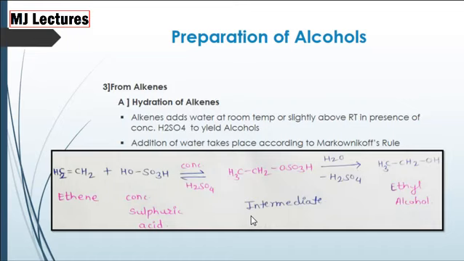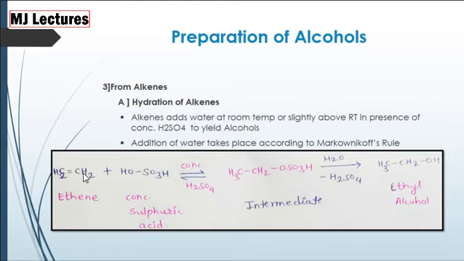Now, formation of alcohols from alkenes. First, that is hydration of alkenes. When alkene is treated with concentrated sulfuric acid, that is H2SO4, we get an intermediate. This reaction is a reversible reaction up to the intermediate step. When we add water, we get ethyl alcohol as a product and H2SO4 is released.